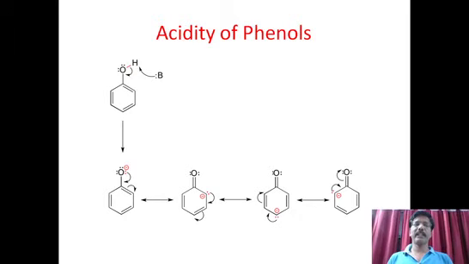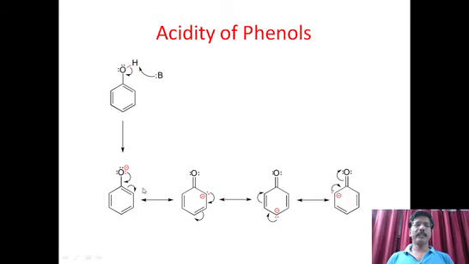Here we can clearly explain. Already you know that acids are nothing but species which can give a proton easily, or which can remove an H plus ion from their components. Here there is an H plus ion present on phenol. If it removes H plus, then what happens? The remaining part is called the phenoxide ion. You see, this is the phenoxide ion. After loss of H plus, this becomes the phenoxide ion. And if the phenoxide ion is stable, then only it can easily give away a proton.